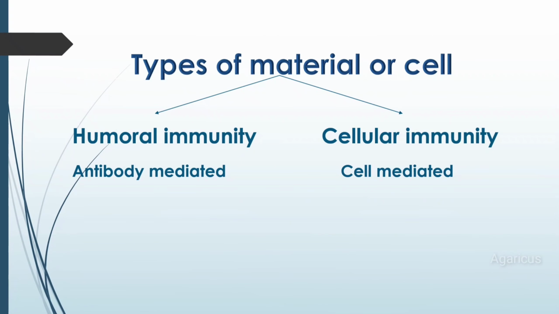Types of the material or cells. Immunity is again divided into two: humoral immunity and cellular immunity. Humoral immunity means it is antibody mediated. In the case of cellular immunity, it is cell mediated immunity.